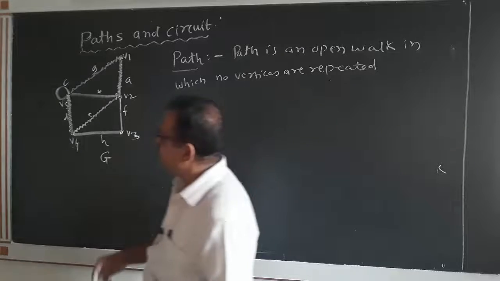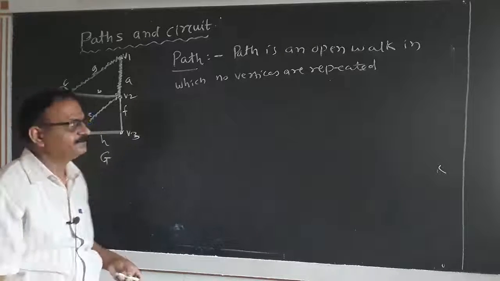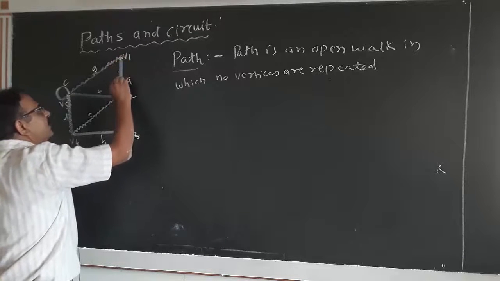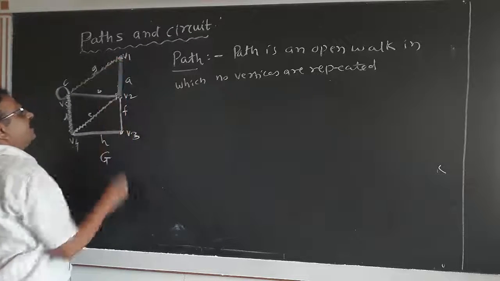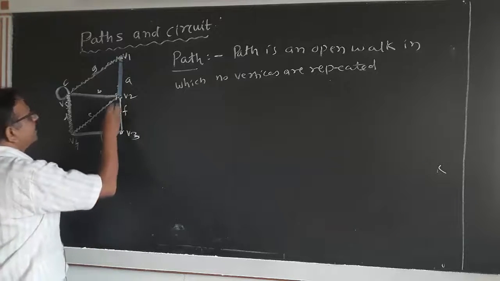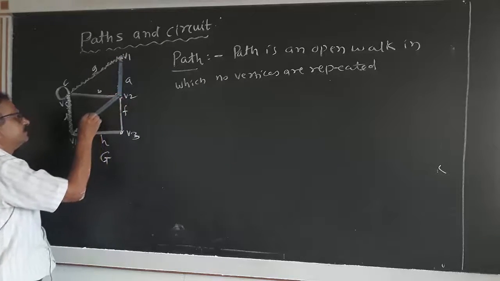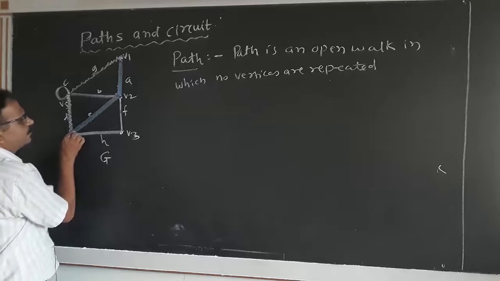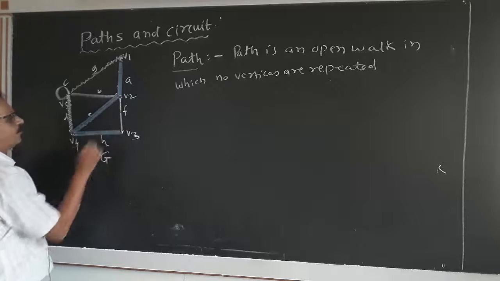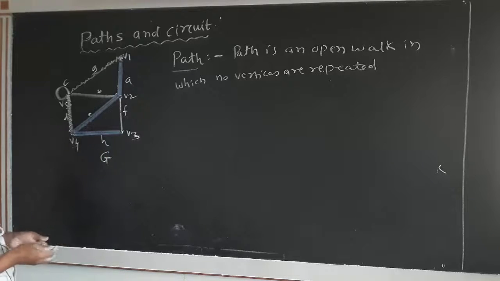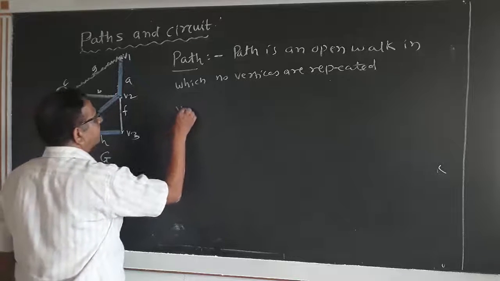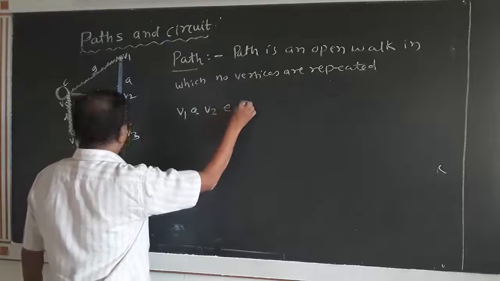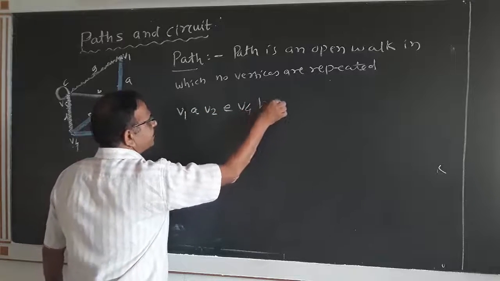Now, in the same figure, I shall draw a path. From V1, I shall start with an edge A to V2, V2 to V4, V4 to V3 via edge H. That means the path V1, A, V2, E, V4, H, V3.